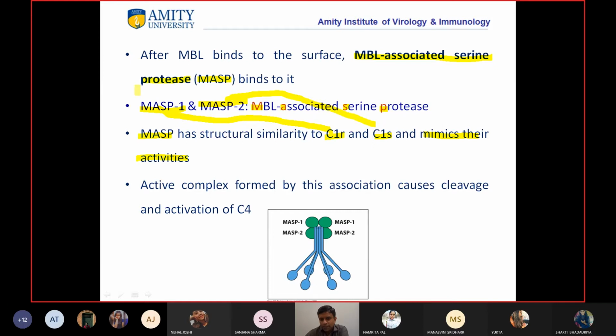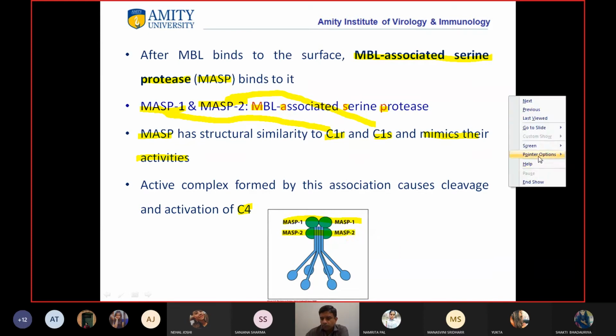Clear? And these MASPs mimic the function of C1R and C1S. The active complex formed by this association causes cleavage and activation of C4. You can see the structure: this is your mannose binding lectin, MBL, and these are your MBL associated serine proteases, two molecules of MASP1 and two molecules of MASP2.